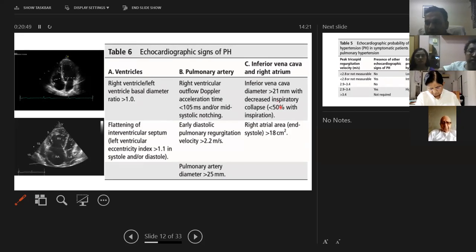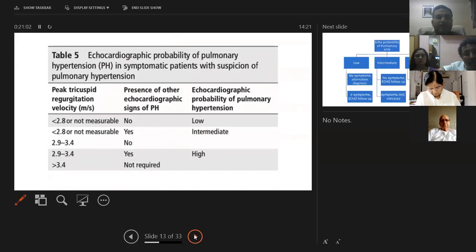So these are the other echocardiographic findings which we will take into account if the patient is falling in any gray zone between 2.8 to 3.4 of TR jet velocity. Now based on echo, we can classify them into low, intermediate or high probability of developing pulmonary hypertension. So low will be a patient who has a TR jet velocity of less than 2.4 and does not have any additional signs on echo, which we discussed right now: flattening of the septum, pulmonary artery diameter, dilation of IVC.